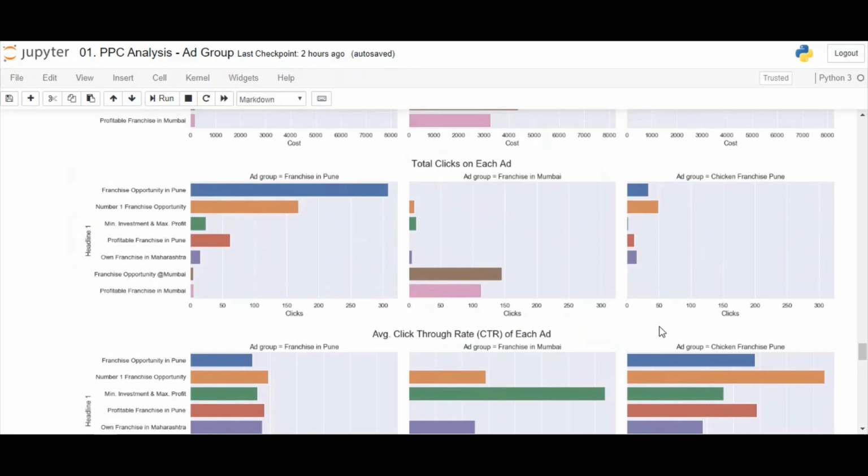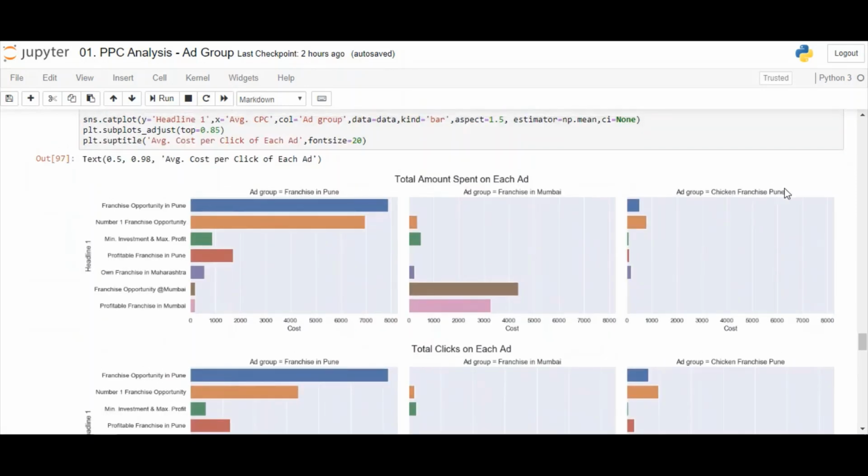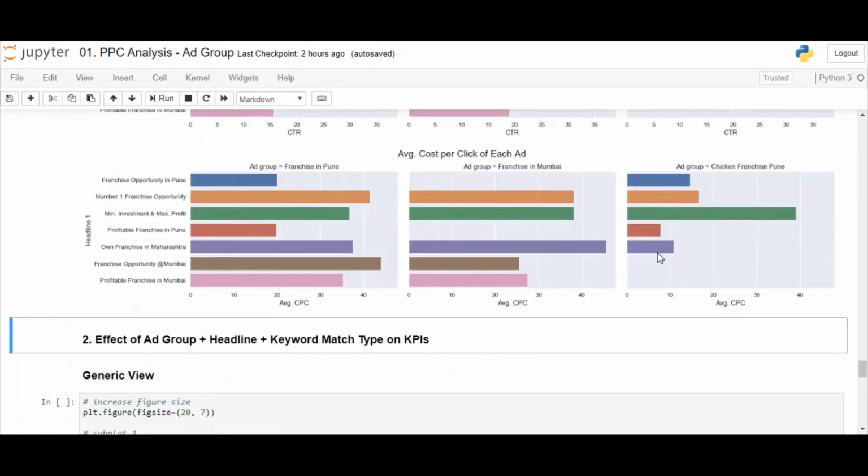The third ad group is Chicken Franchisee Pune. But if you see, it has a very less amount spent. So the insights we will get will not be accurate. Hence, we drop this from the analysis. Let's come to the next analysis.